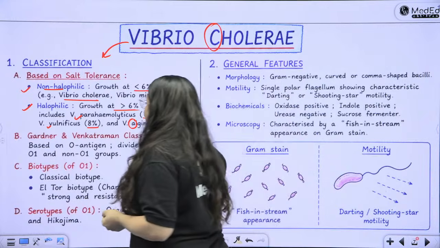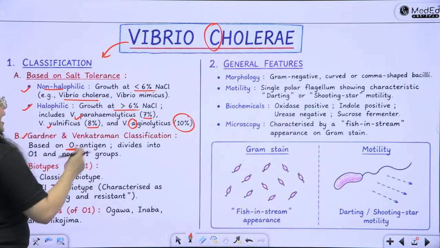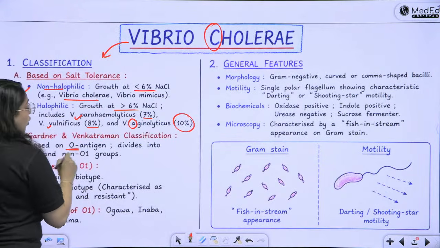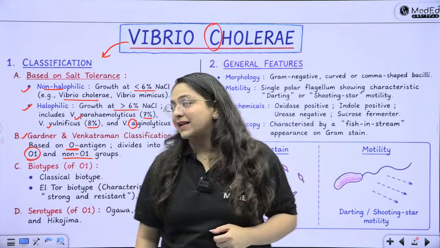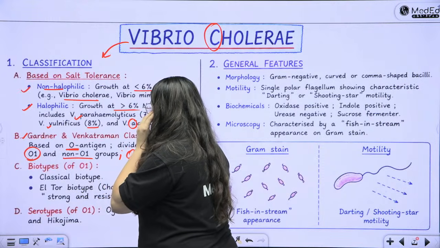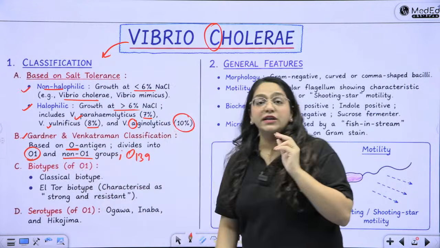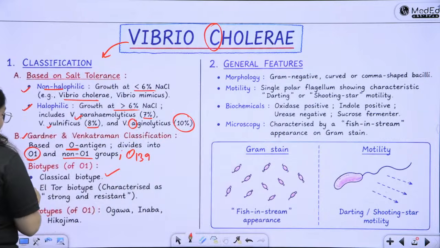Correct. Then we have the Gardner and Venkatraman classification, which is based on the O antigen, and it is divided into O1 or non-O1 groups. Amongst the non-O1 groups, we also have the O139. So it is divided into O1, non-O1 and O139 groups. Amongst the O1, you have two biotypes, the classical biotype and El Tor biotype.